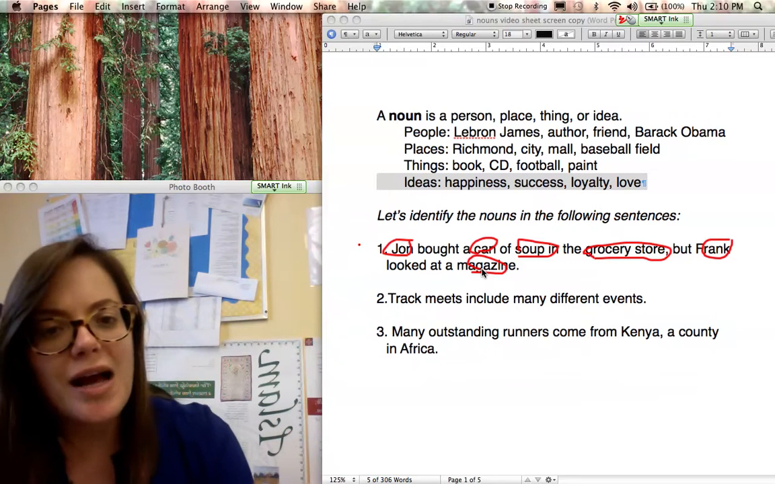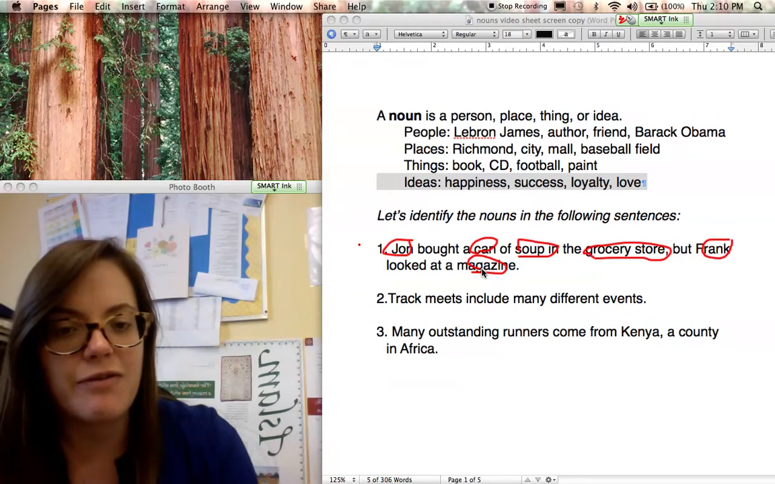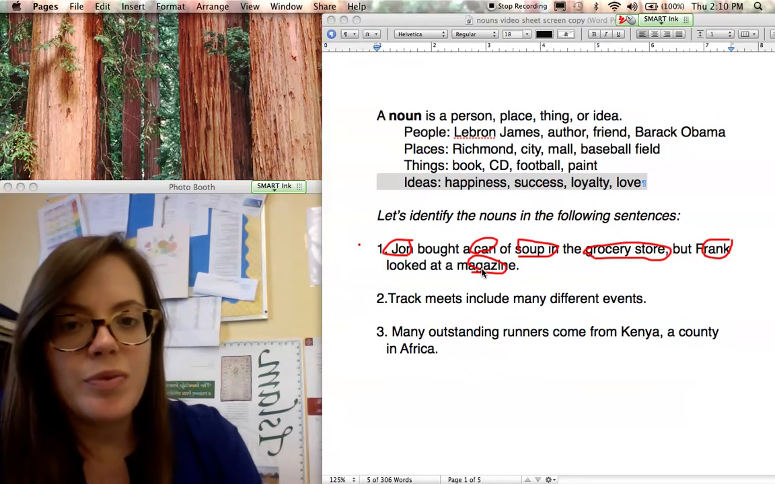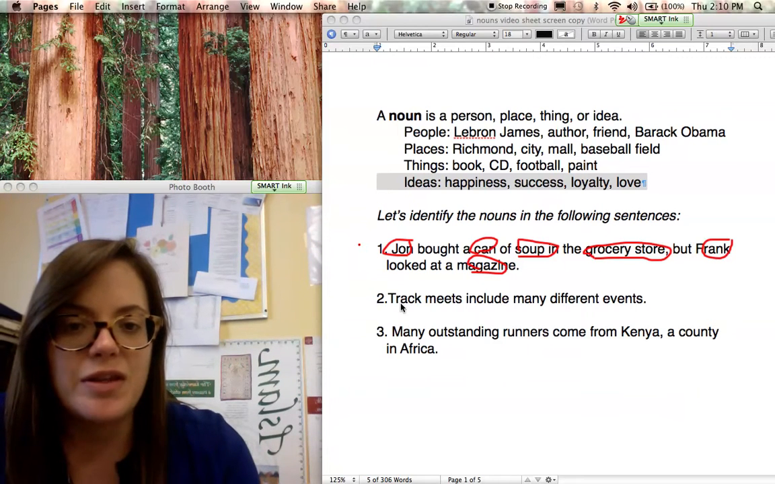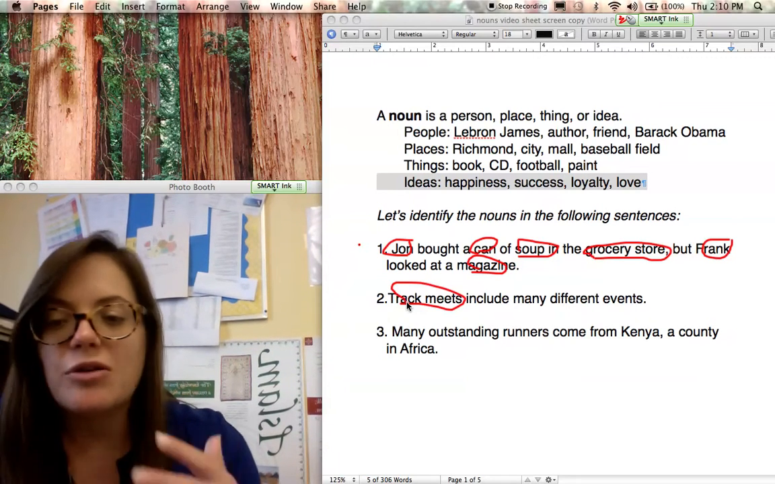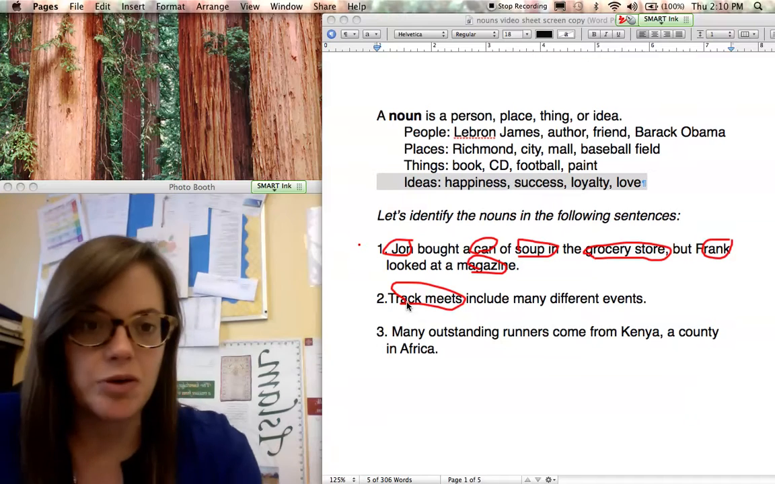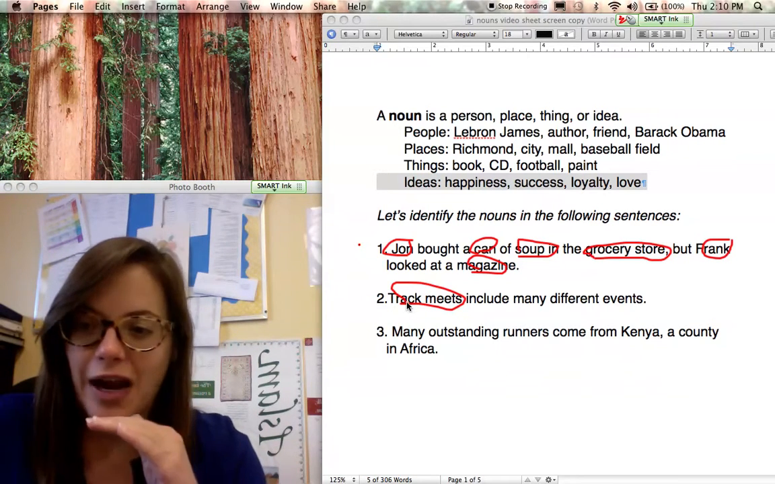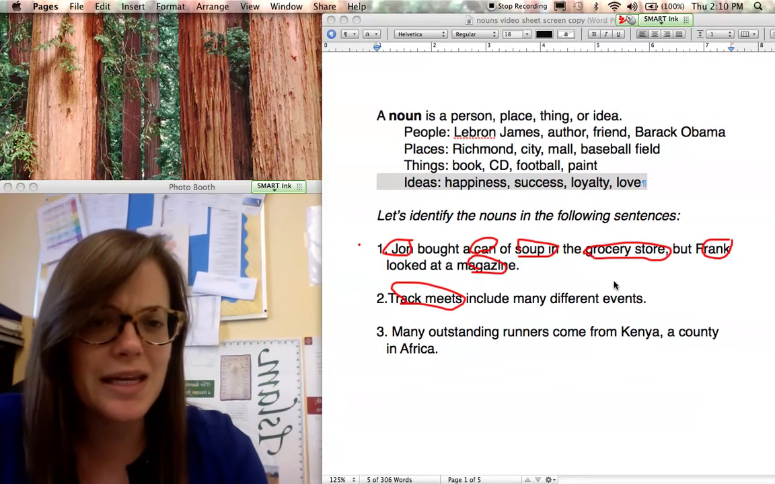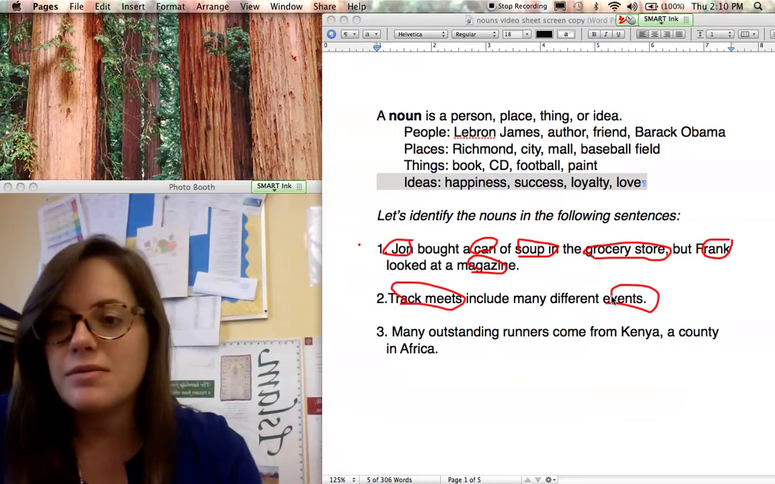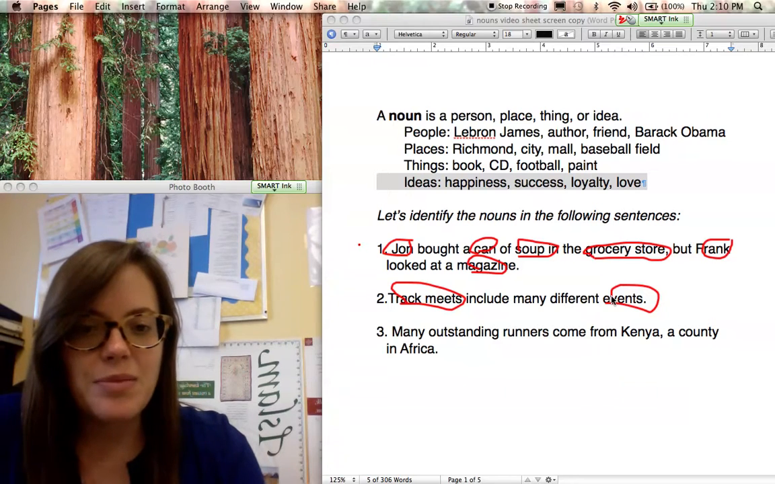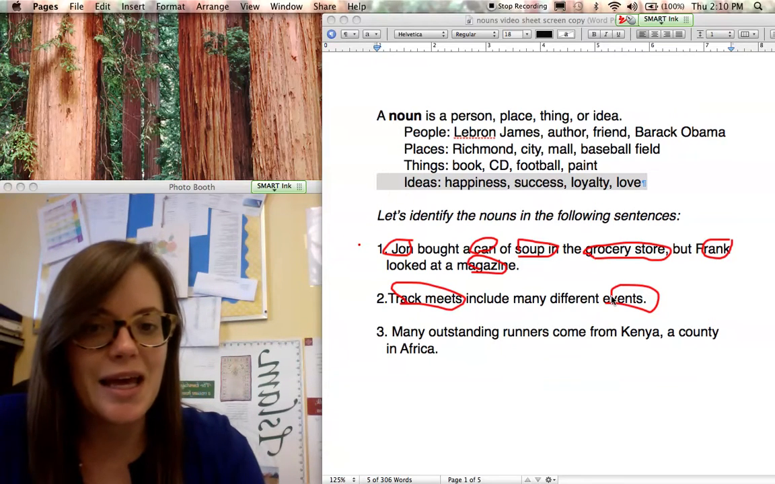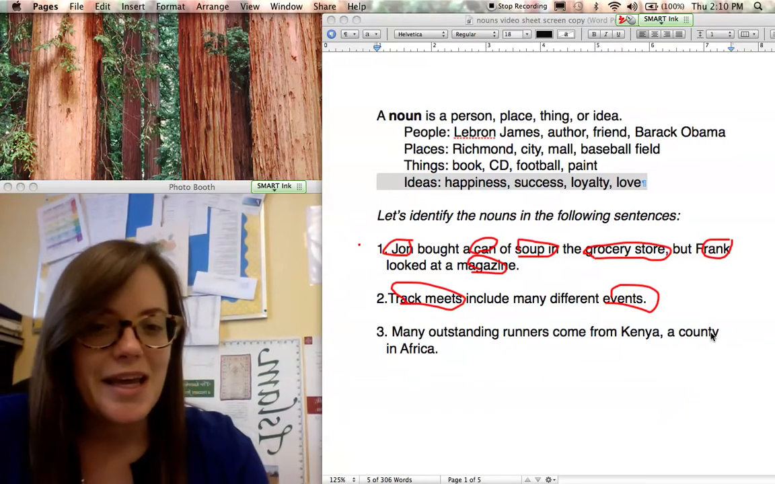Number two, track meets include many different events. All right, so I don't really have any people in here. I really need places. I have a few things. So I have this track meet. Now, track is technically an adjective, just like grocery was in the last sentence, which we'll talk about more later, but we can kind of group them together for now. And then we have many different events.